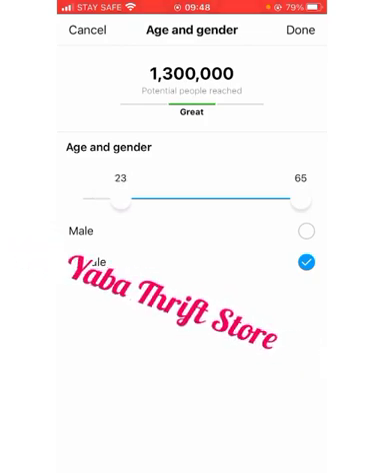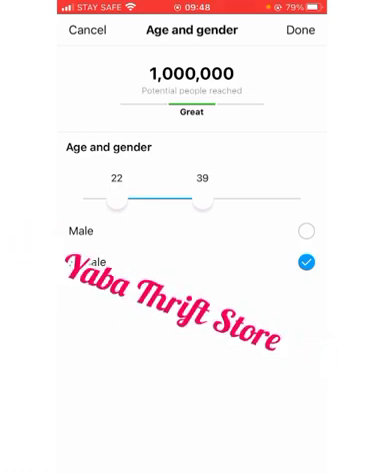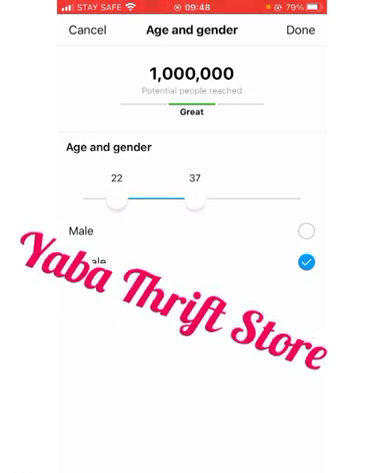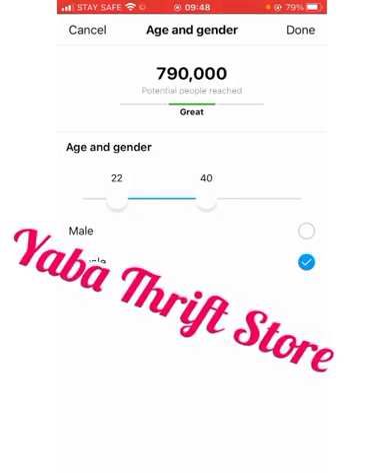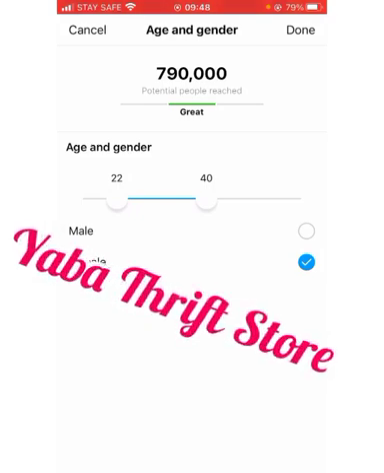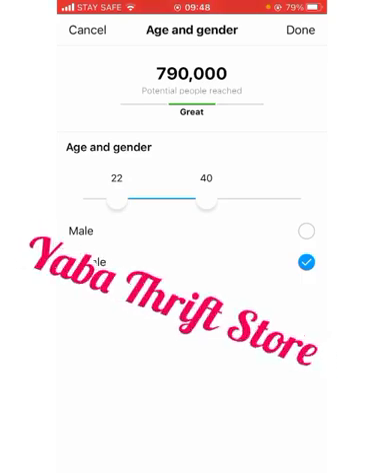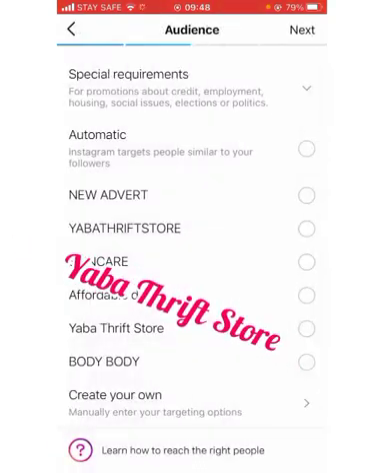But personally I love to bring it up to at least 22. Then for the upper age, I love to bring it up to within 35 to 40, because I actually have older women who buy. For example, those my Abuja big women. You see those Abuja women? They're like 40 years old, and then they buy. I click on done. I click on done again, and I am good to go.